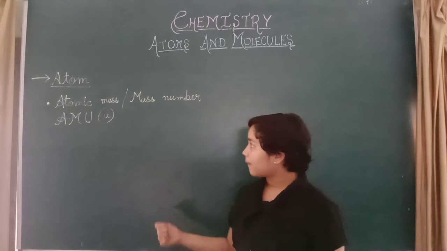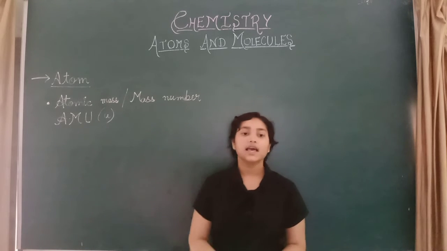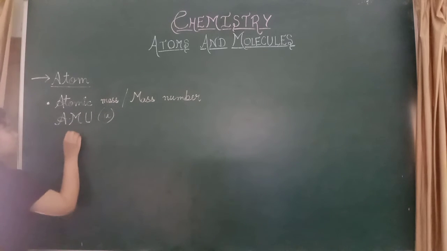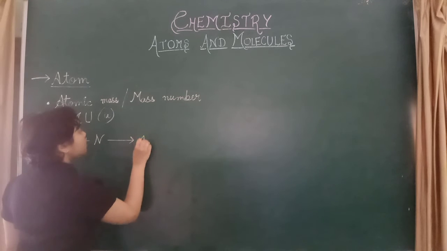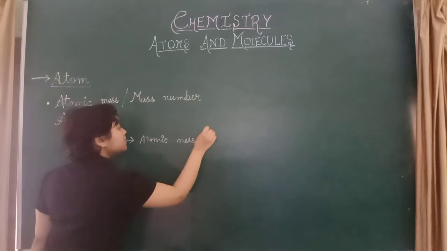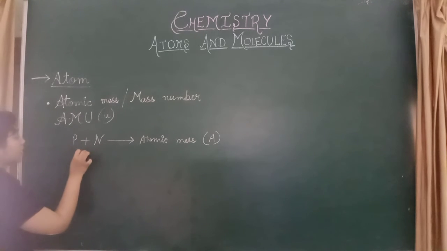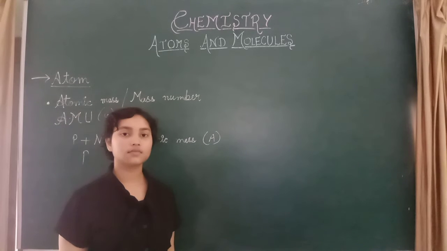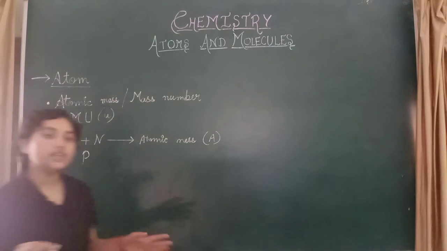And what is atomic mass? Atomic mass is the total number of protons and neutrons present in the nucleus of an atom.